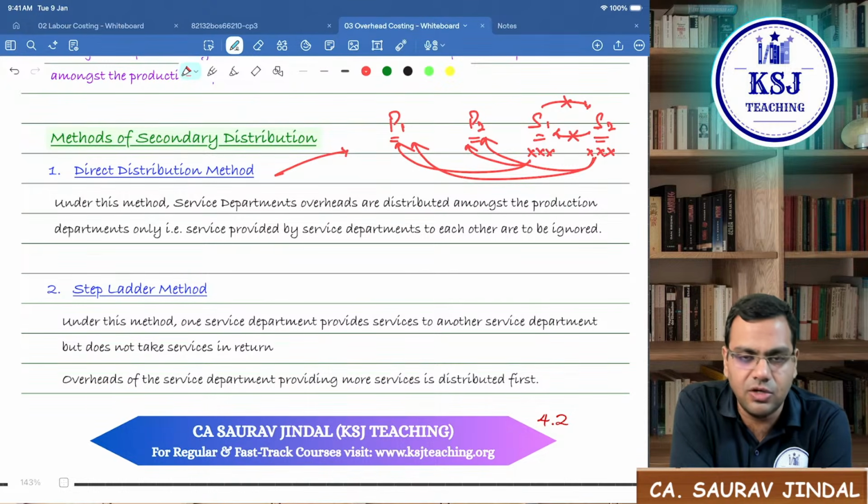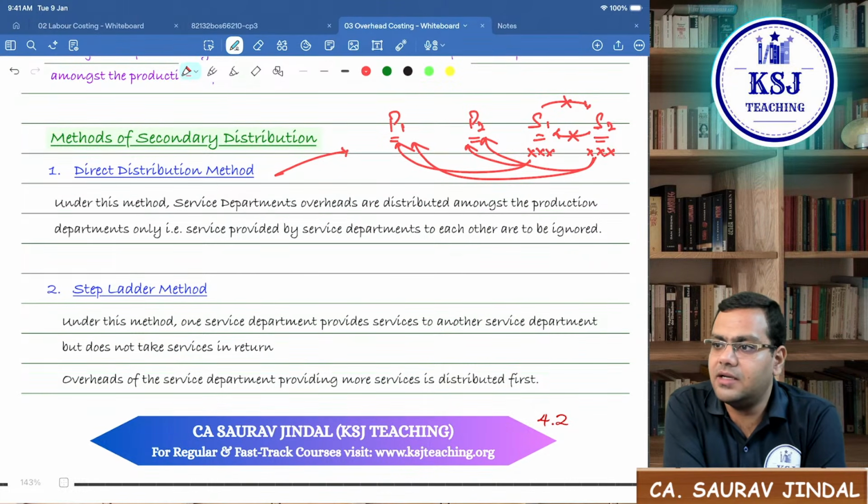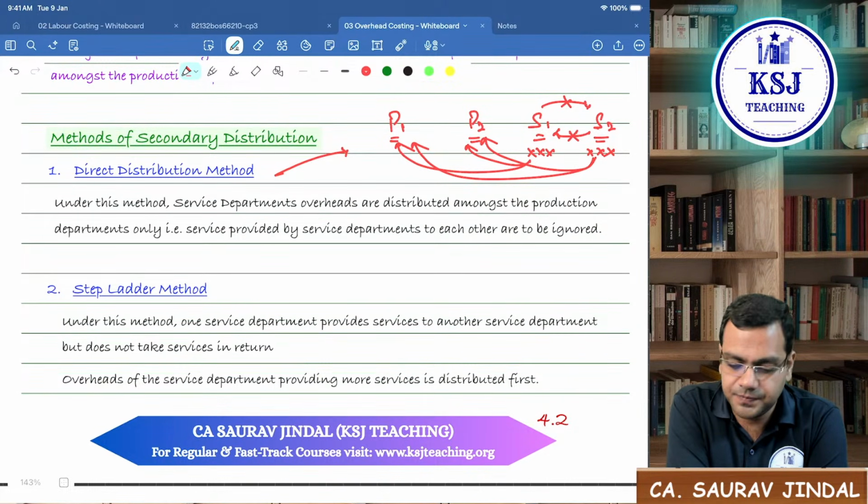That will be given. That you need not worry about. Clear? So this is our first method, called the direct distribution method.